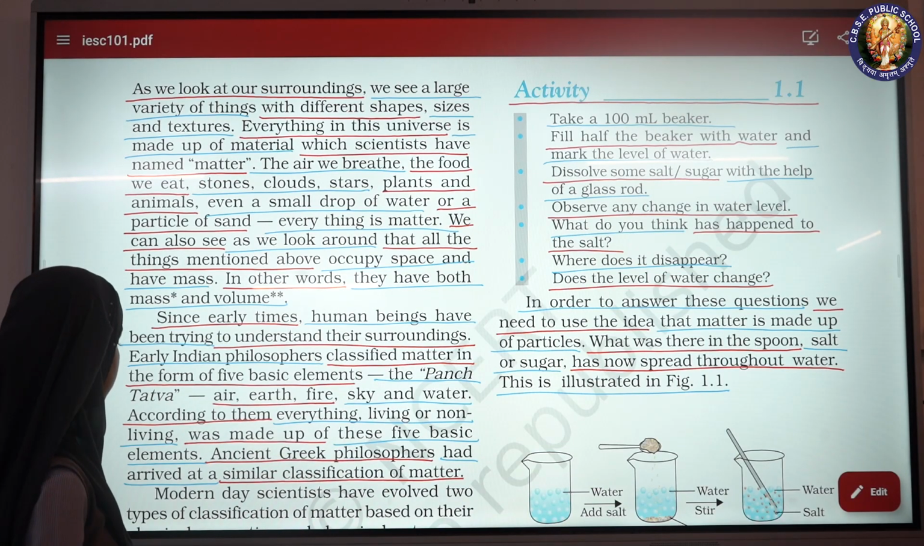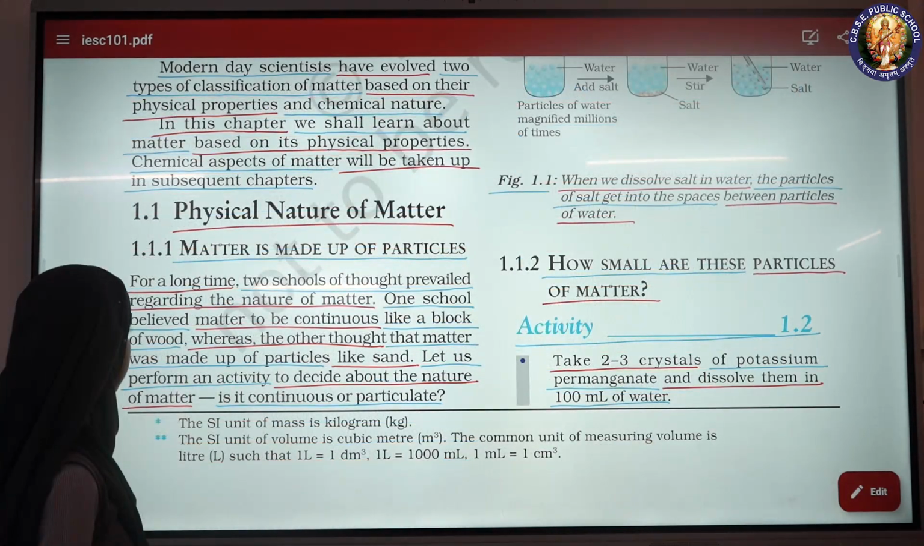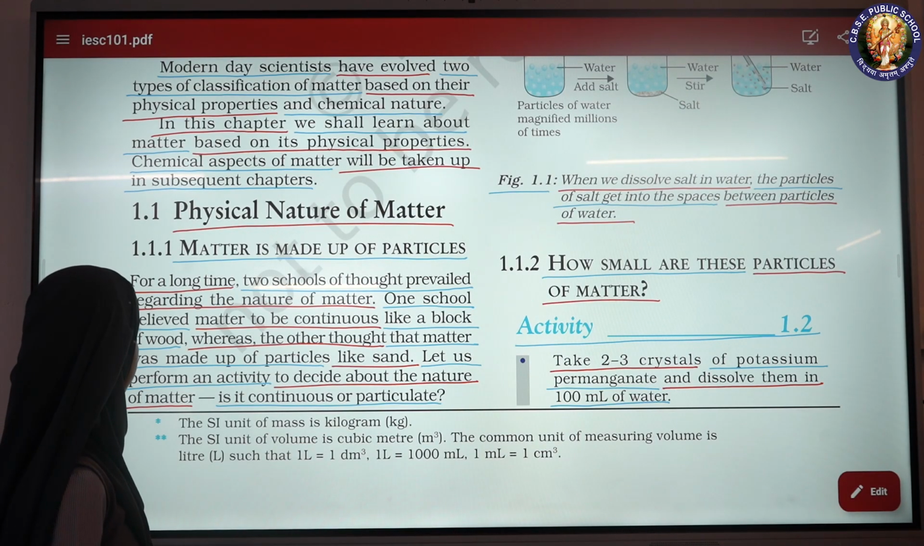Ancient Greek philosophers arrived at a similar classification of matter. Modern day scientists have evolved 2 types of classification of matter based on their physical properties and chemical nature. In this chapter, we shall learn about matter based on its physical properties. Chemical aspects of matter will be taken up in subsequent chapters.